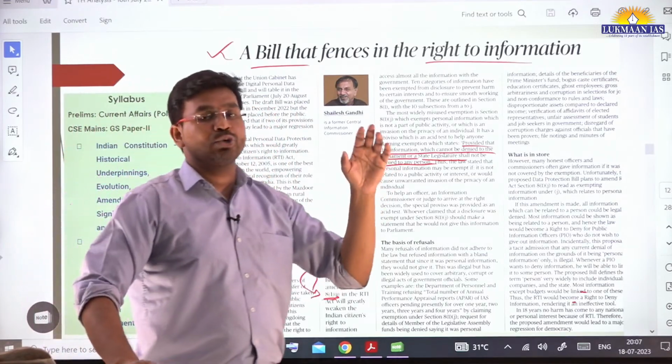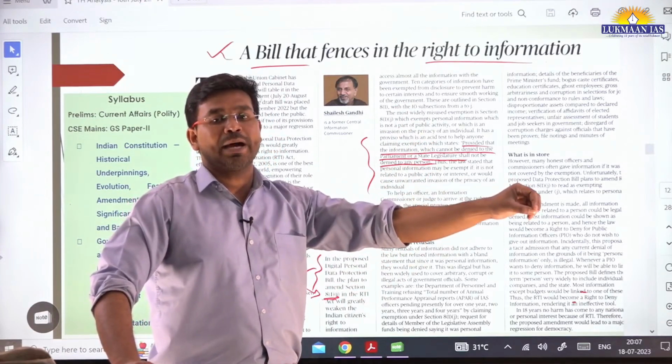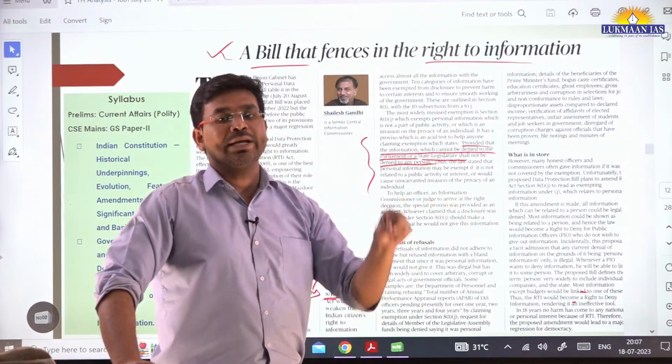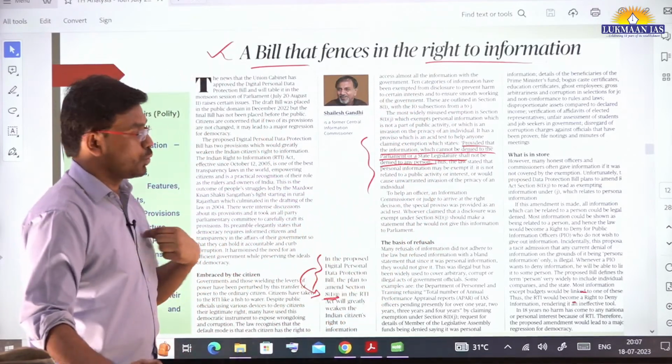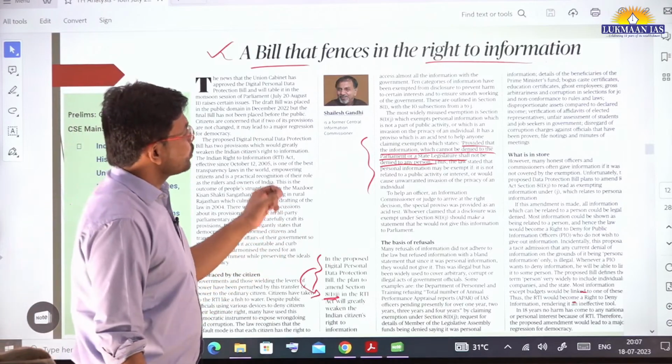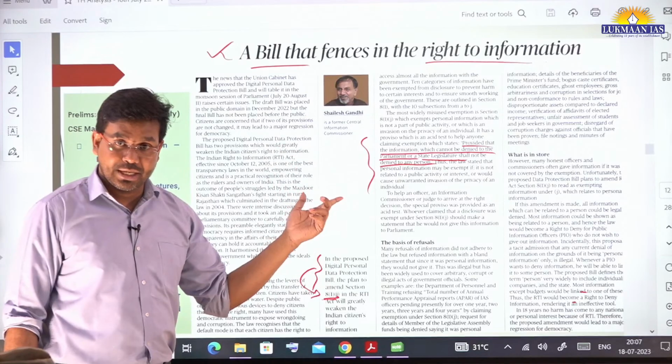Otherwise he should give all the information to me. Whatever information they will give to the Parliament, whatever information they will give to the state legislature, they have to give that information to the public also, to the citizens also. So this is an exception that is available at this point of time under the Right to Information Act.